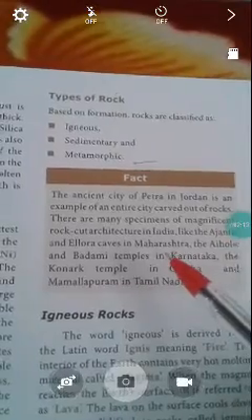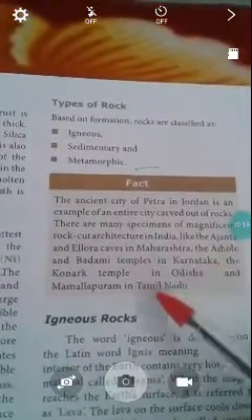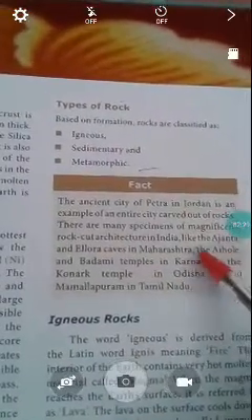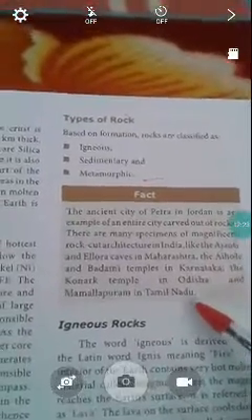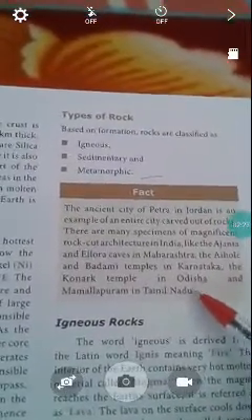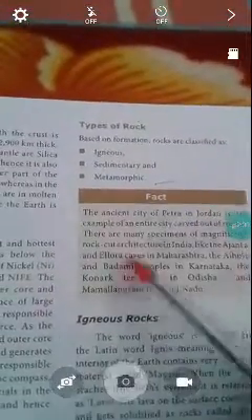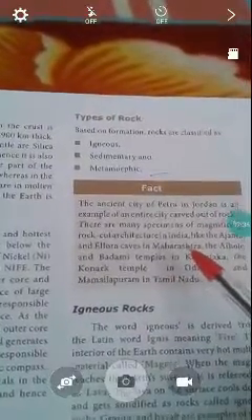Where are they found? Maharashtra. And Aihole and Badami are temples in Karnataka. You learned about Aihole and Badami in history lessons. The Konark temple in Odisha and Mahabalipuram in Tamil Nadu. So these are some important facts about rocks.